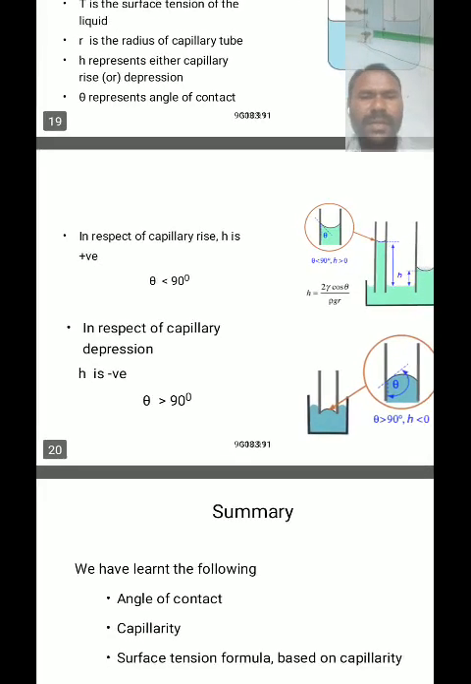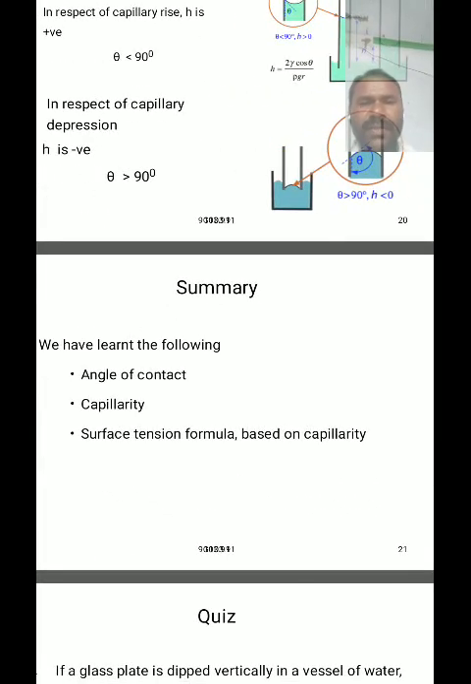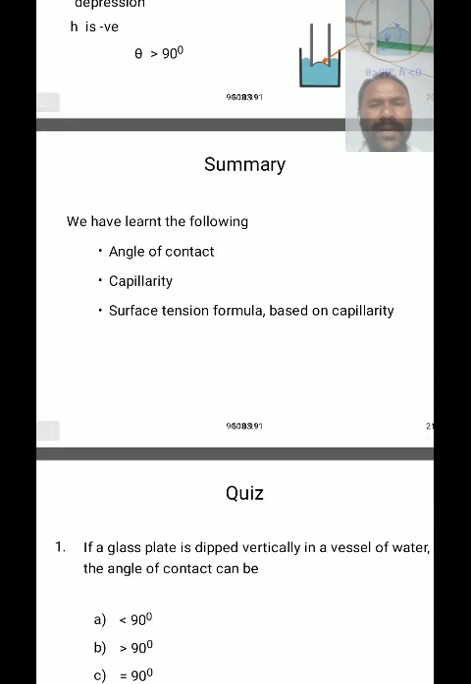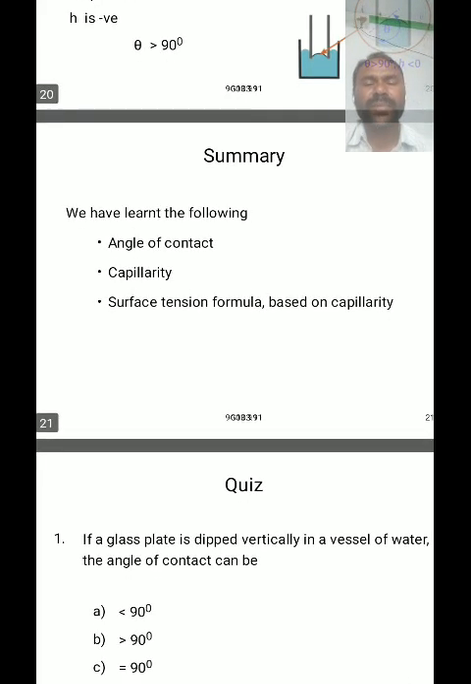Now, in this class, we have discussed the angle of contact, capillarity, and the formula for surface tension based on capillarity. So we have learned the following. Angle of contact means the angle made by the tangent drawn along the surface of a liquid with a glass plate or solid material inside the liquid. It is called the angle of contact.